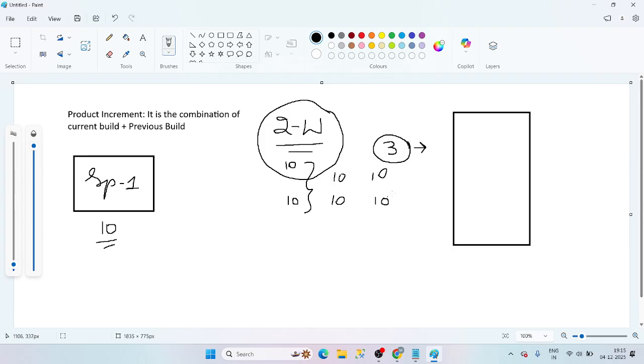Now what you are doing? Every sprint we are going to have a sprint review meeting, guys. In the first sprint, the review meeting will happen. Now the client will check this, and the client says okay, we are okay with these 10 tickets. Everything is good. Now deliver this.